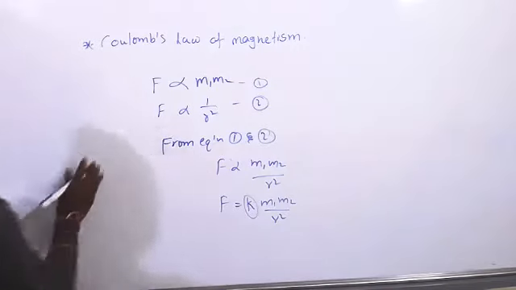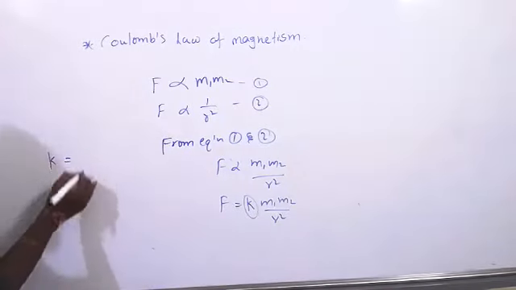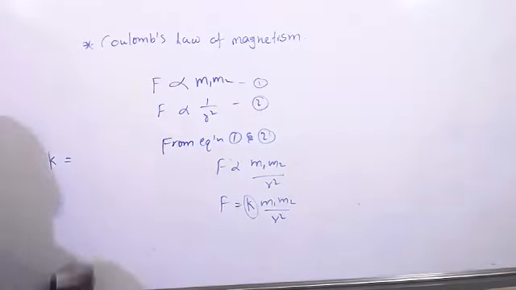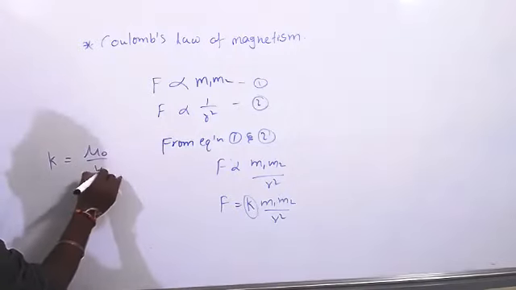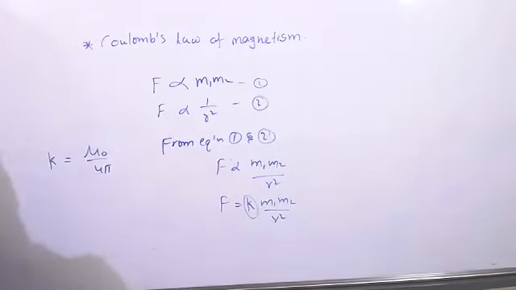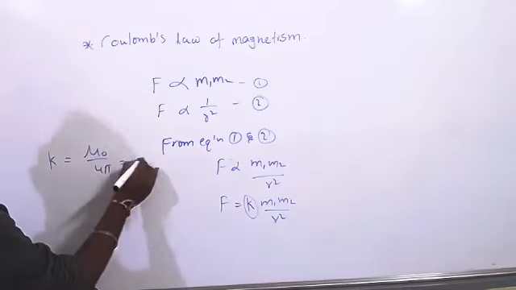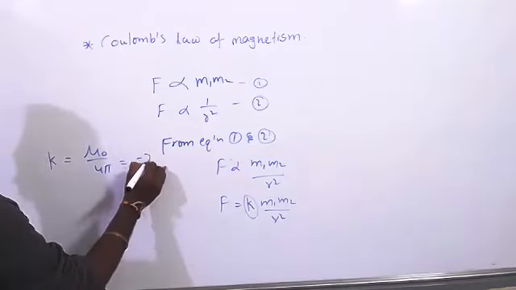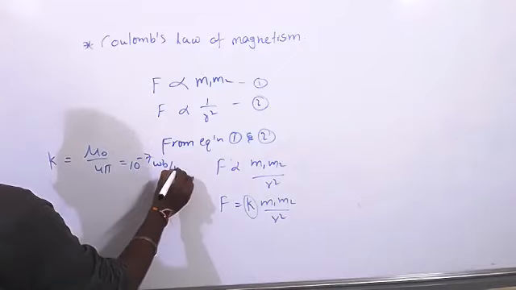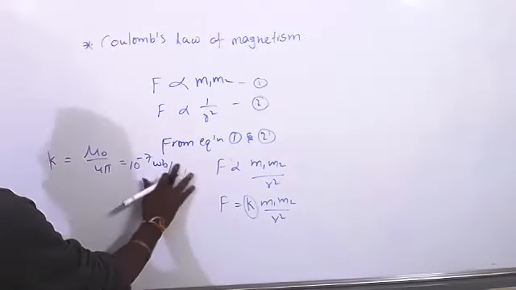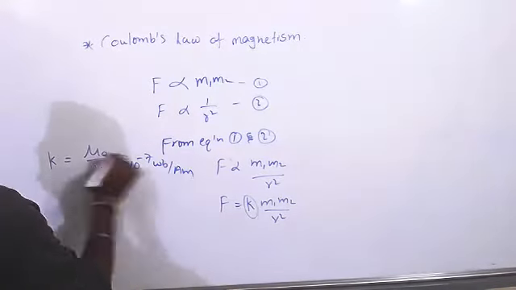Here K equals mu naught by 4 pi, and that value is 10 to the power of minus 7 Weber per ampere meter.